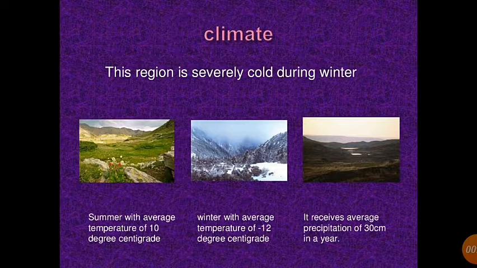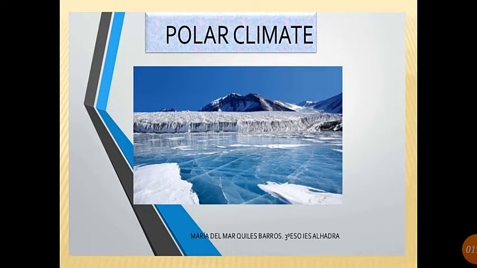Next we will move towards the next slide, that is climate of this region. As the region receives very slanting rays of sunlight, here winters are very long and cold. Summers are very brief and cold. The average temperature is 10 degrees centigrade in summer and winter has a temperature of minus 12 degrees centigrade. Polar region receives average precipitation of 30 centimeters in a year.